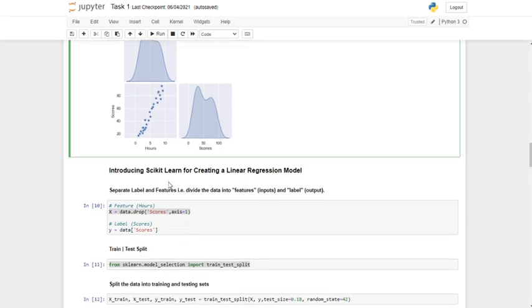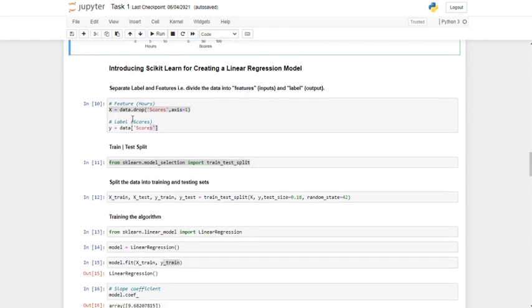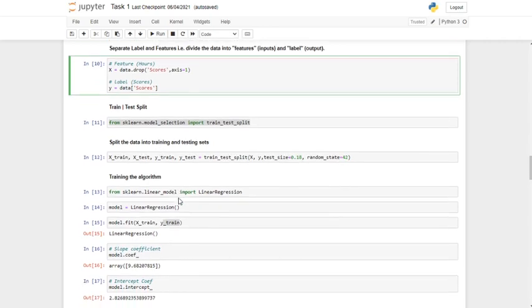Now we will introduce the scikit-learn machine learning algorithm to create a linear regression model. So first we will separate the label and features, that is, we will divide the data into features and label variables. Here x represents the feature variable which includes hours of study, and y represents the label variable which we have to predict, which includes scores of a student.